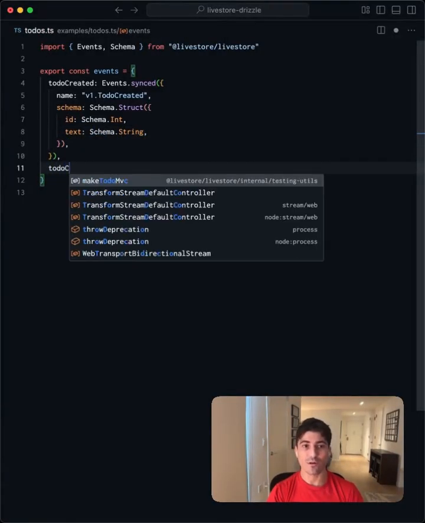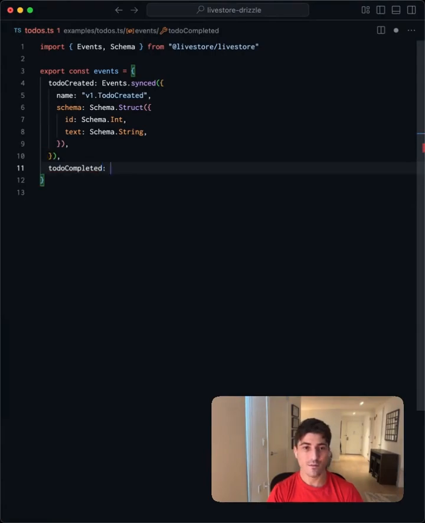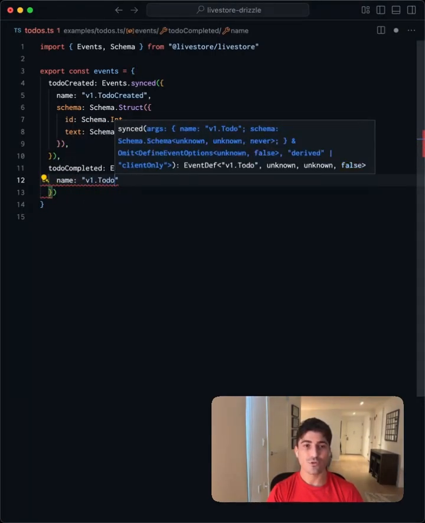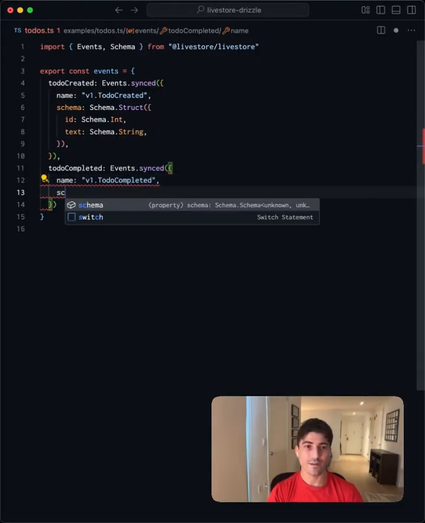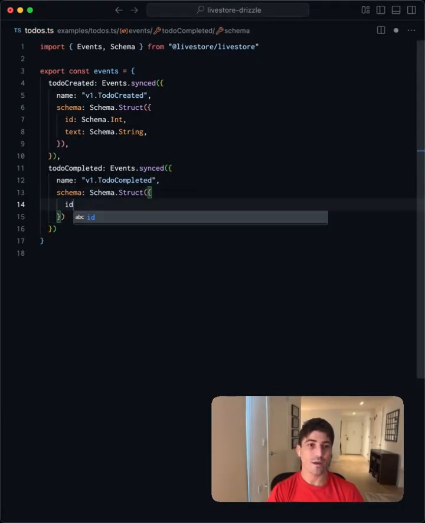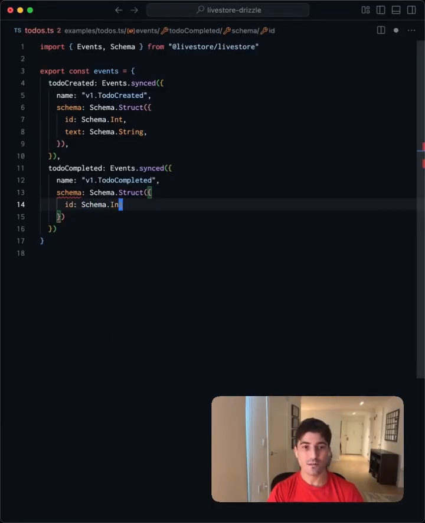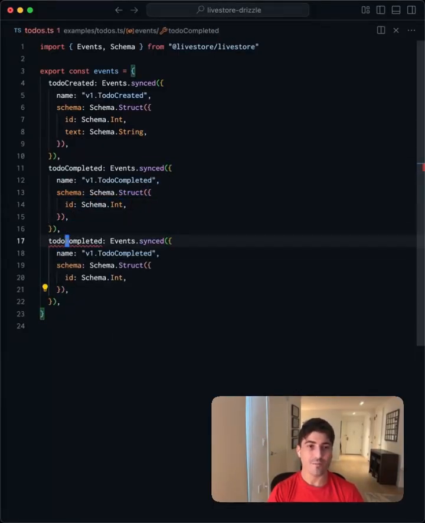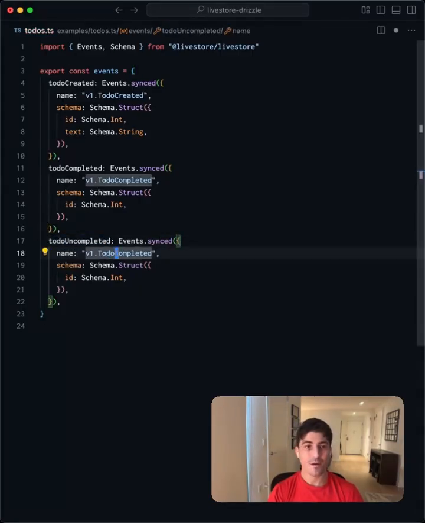Next, the ability to mark the to-do as completed. Name is v1.TodoCompleted. And the Schema.Struct with the ID Schema.Int. Let's copy this for the next event. This is going to be uncompleted. So marking a completed to-do as now incomplete, and uncompleted.